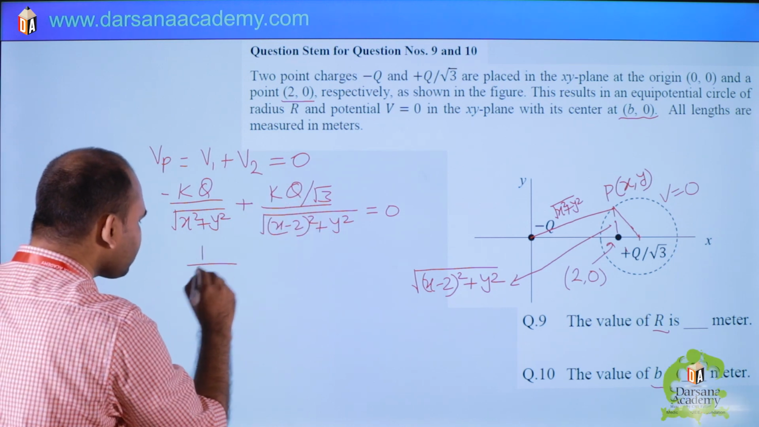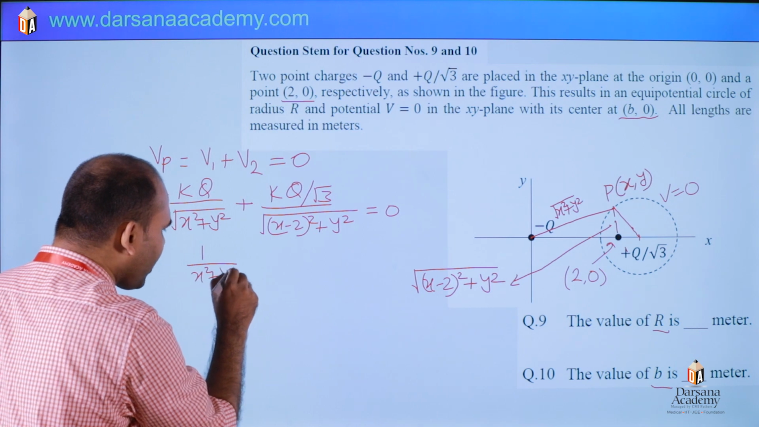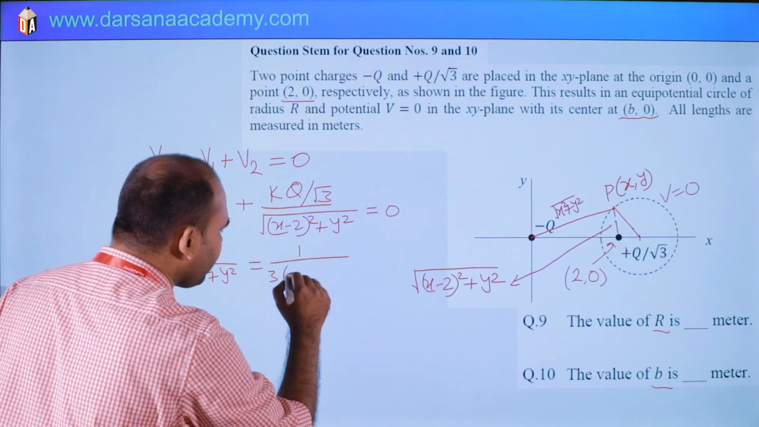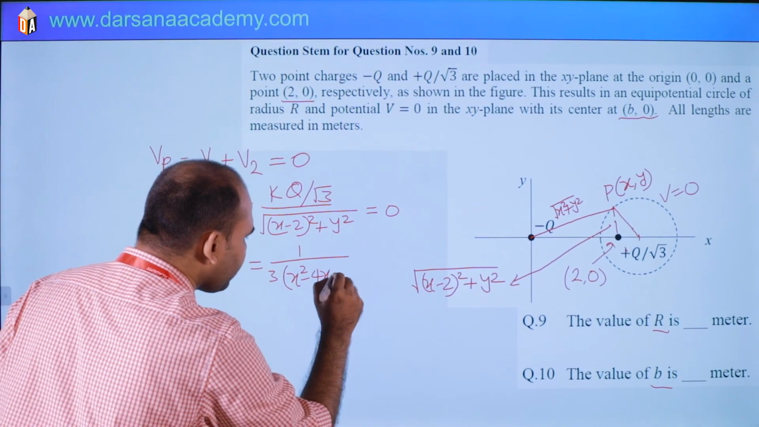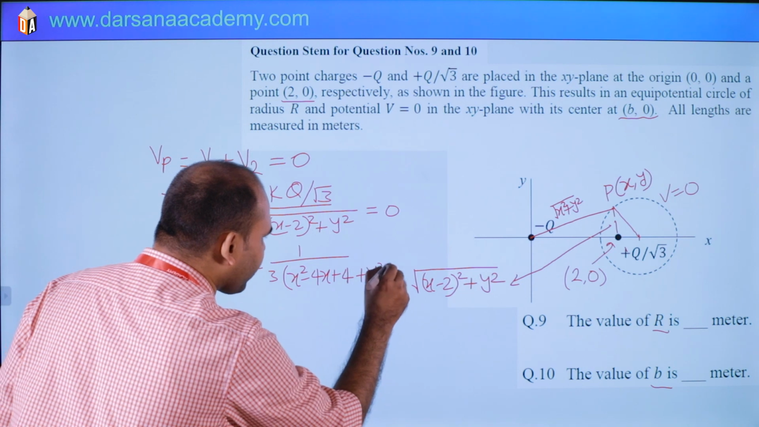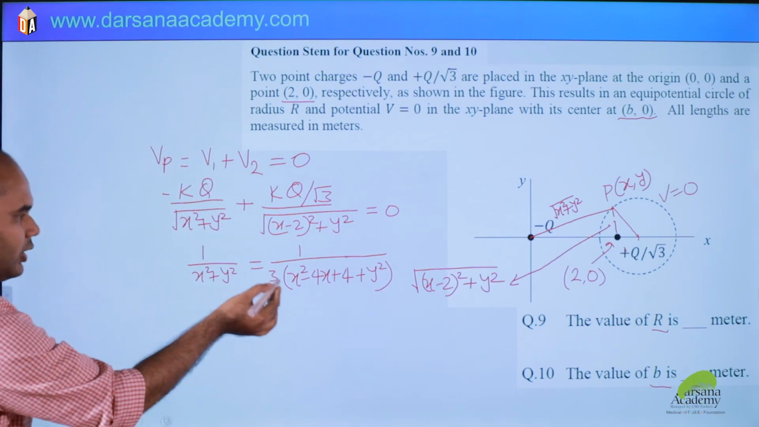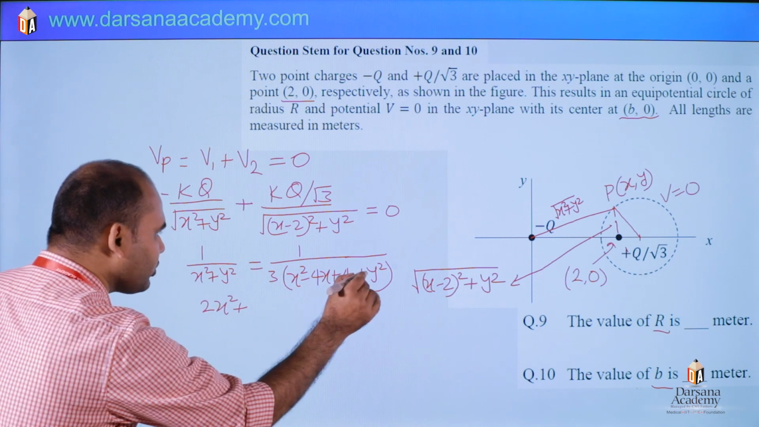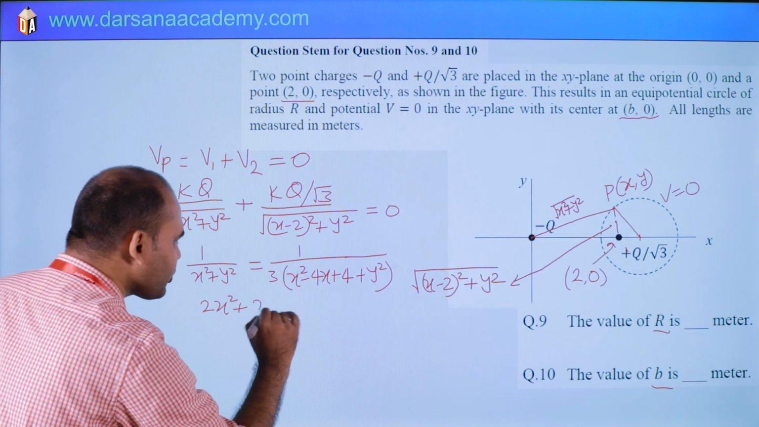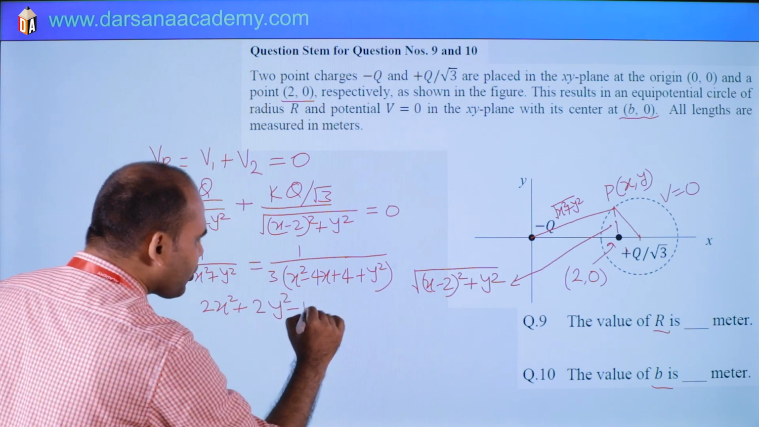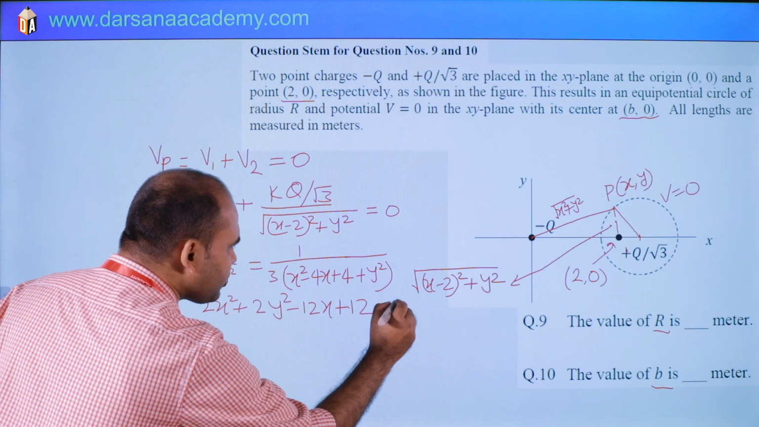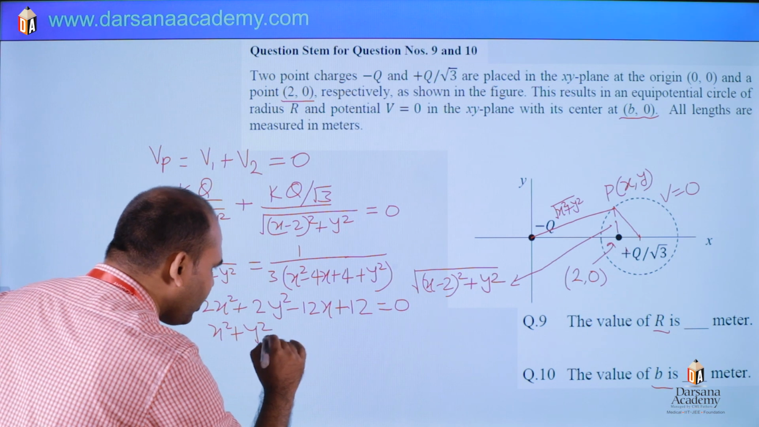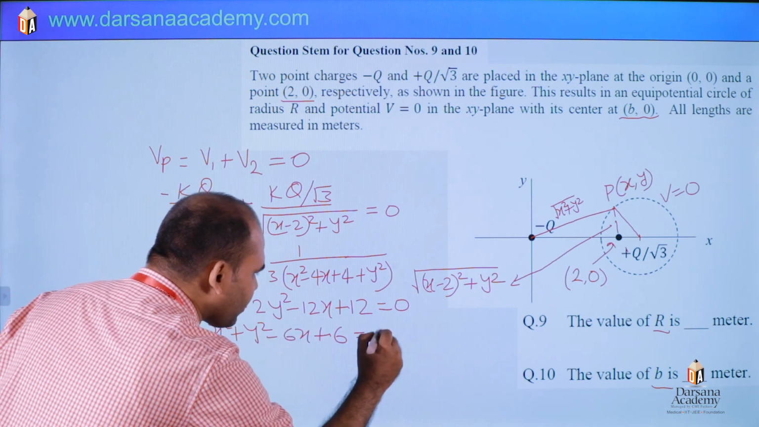It will be 1 by x square plus y square equals to 1 by 3 times of, expand this, x square minus 4x plus 4 plus y square. So simple. This is 3x square minus x square. I am writing directly 2x square plus 3y square minus y square, 2y square minus 12x plus 12 equals to 0. So take 2 common. It will be what? X square plus y square minus 6x plus 6 is 0.